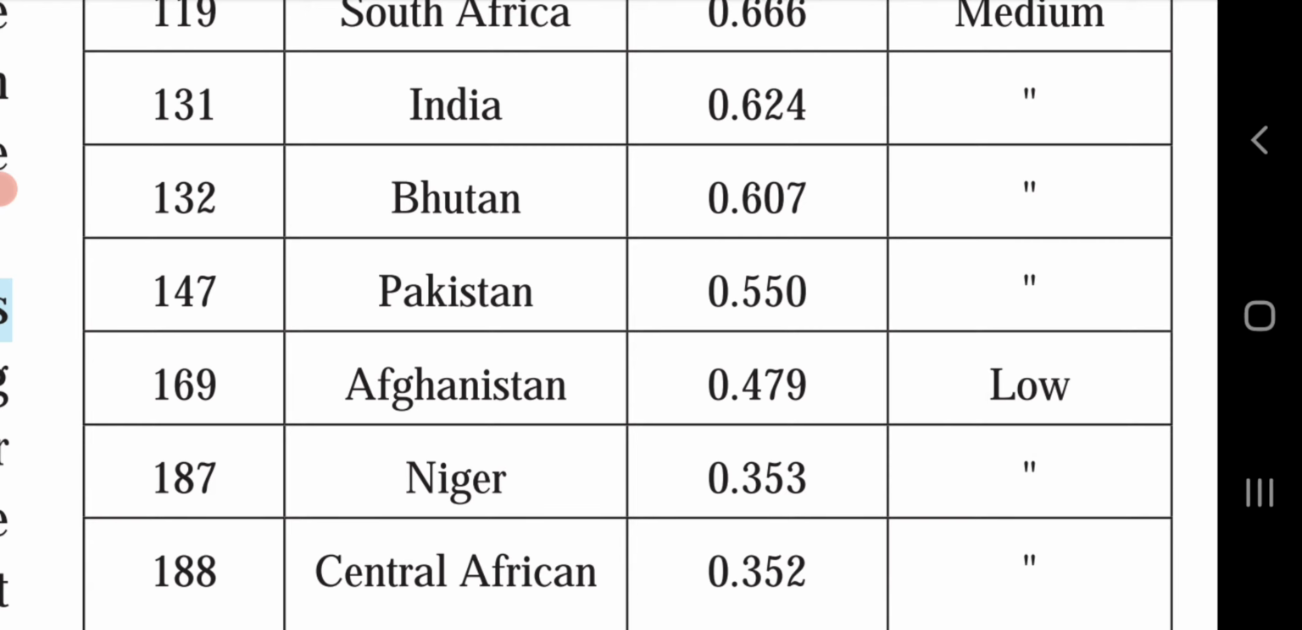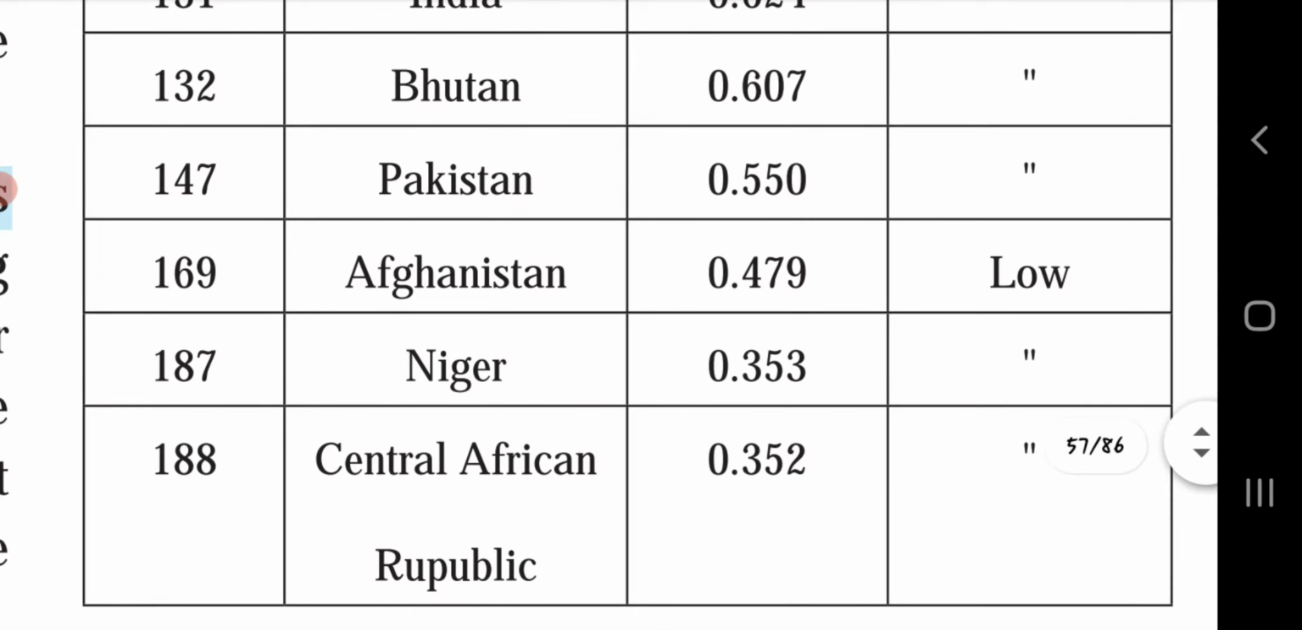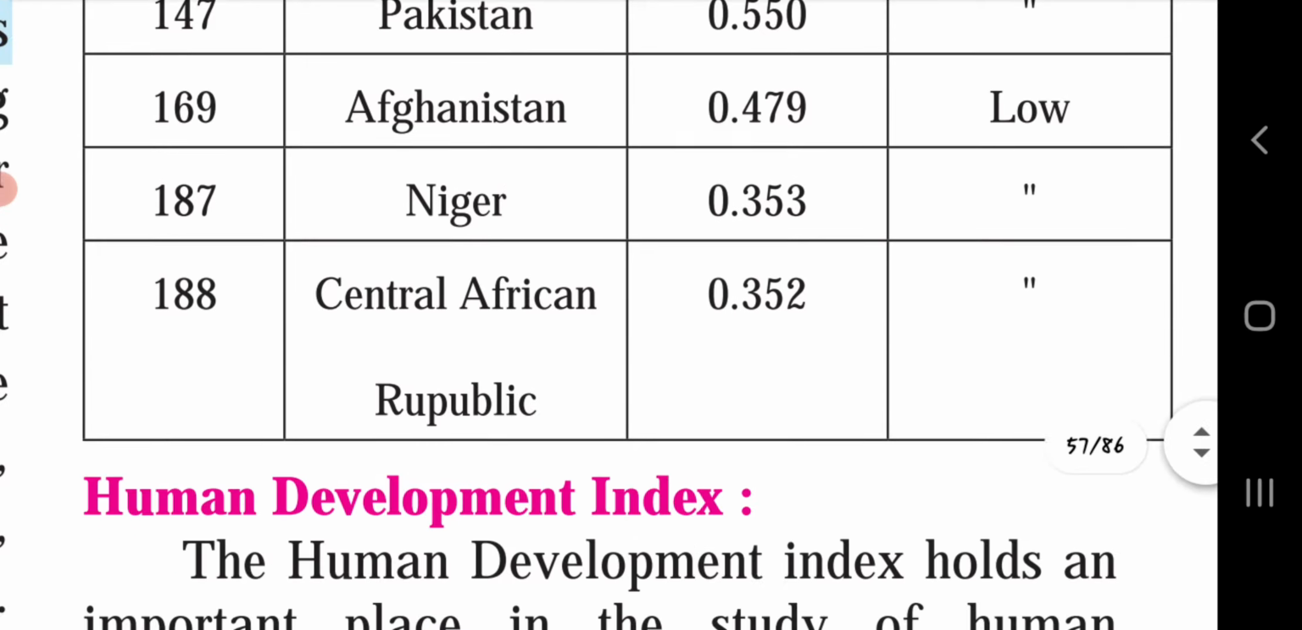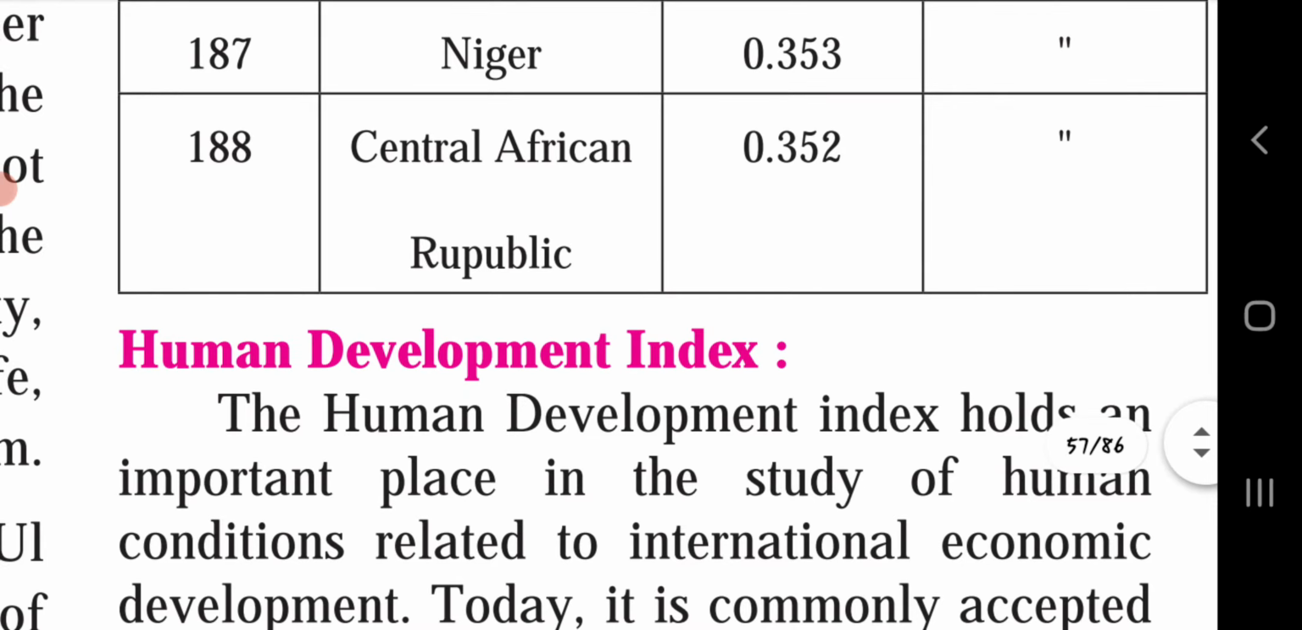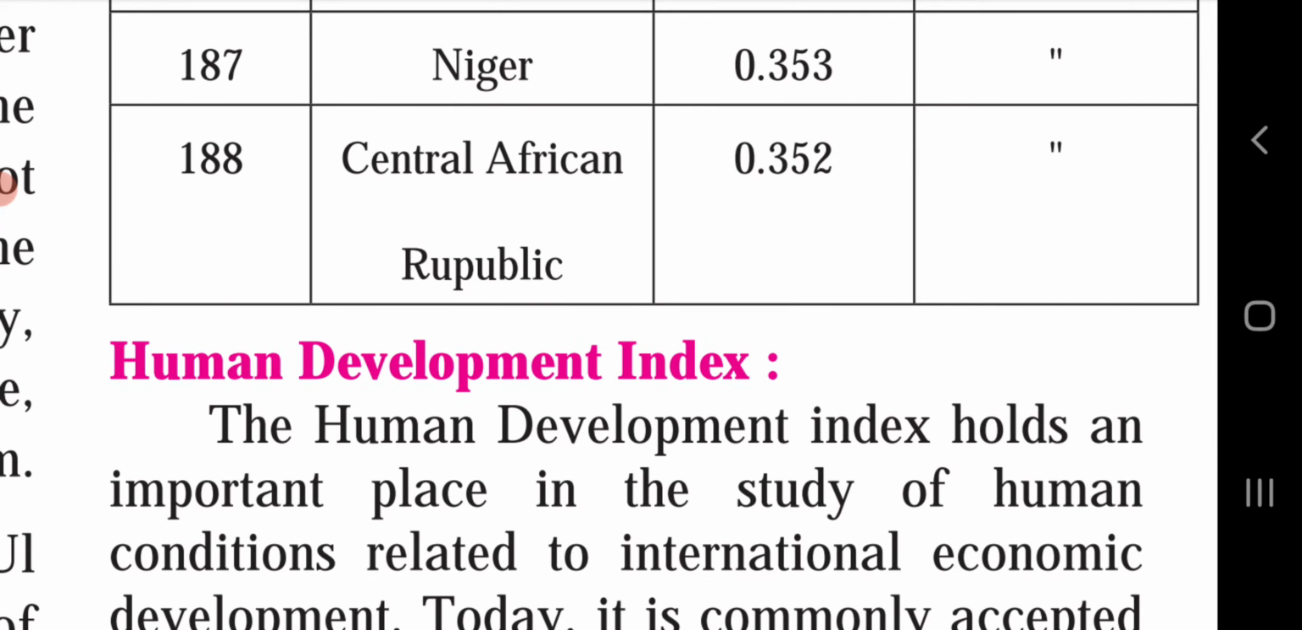Afghanistan, 0.479, low. Niger, 0.353, low. Central African Republic, 0.352, is low. This is the Human Development Index of the few countries they had given.